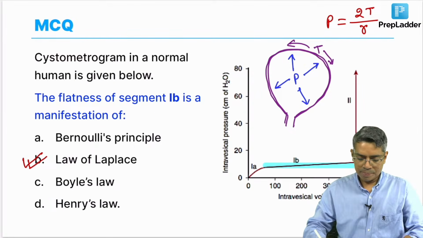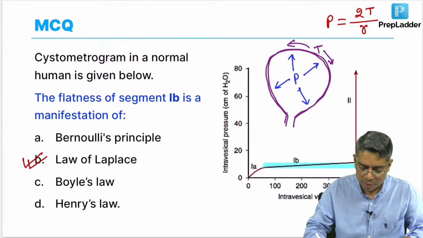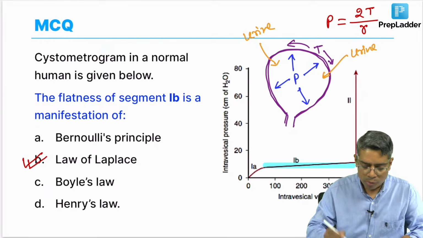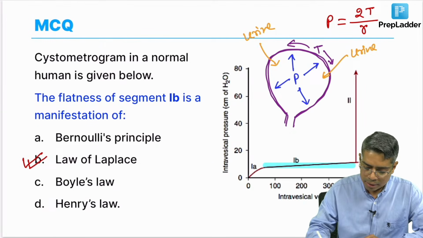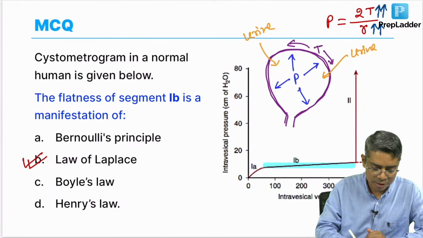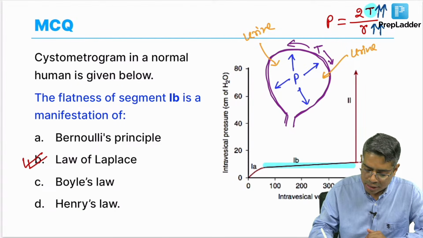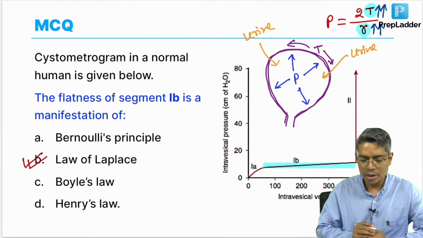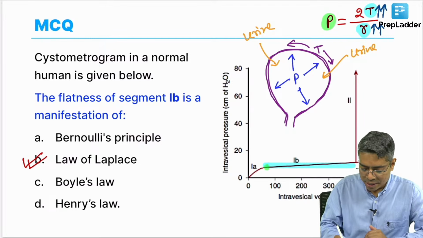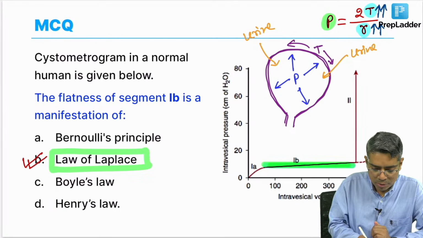So, whenever urine is filling the urinary bladder, more and more urine is coming into the bladder. The more the urine comes, the tension in the bladder wall will increase, and proportionally the bladder will be stretched, meaning the radius will also increase. Because both the tension in the wall and the radius are rising, the intravesical pressure will remain the same, and that is depicted by the 1b portion. This is a typical application of the law of Laplace.